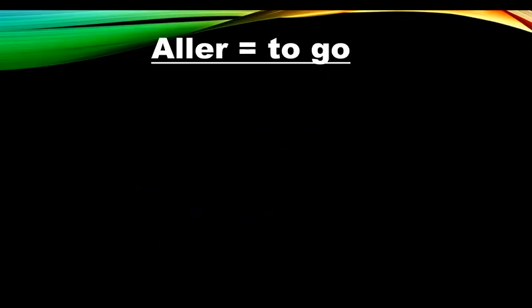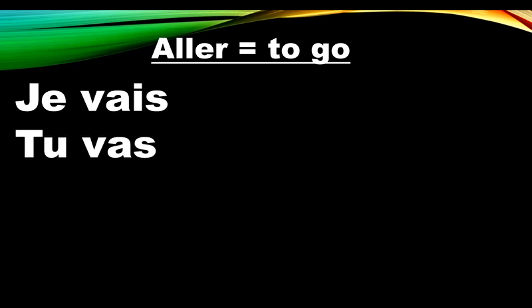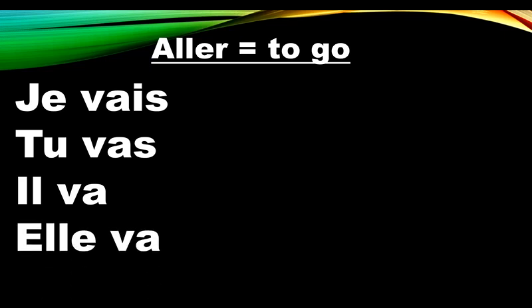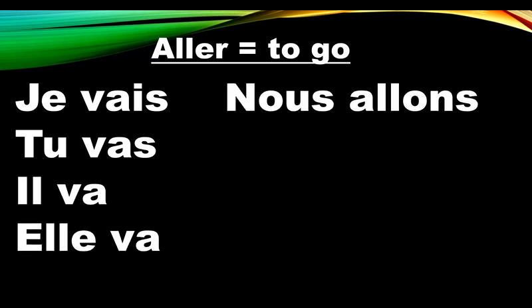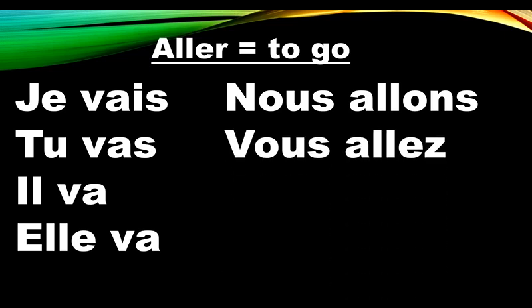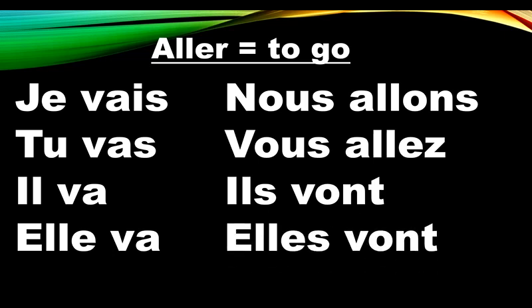Aller means to go. So first of all, how do you form the present tense of this verb? Aller. Je vais. Tu vas. Il va. Elle va. Nous allons. Vous allez. Ils vont. Elles vont. So this is the present tense of the verb aller, which means to go.